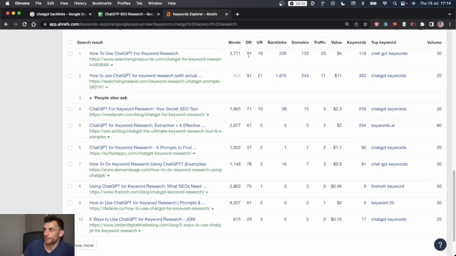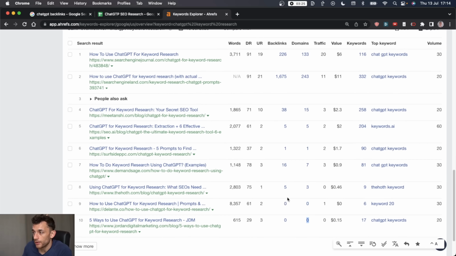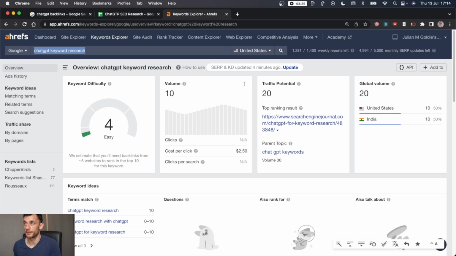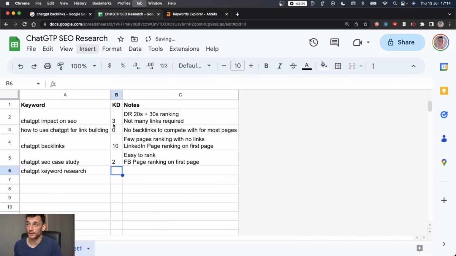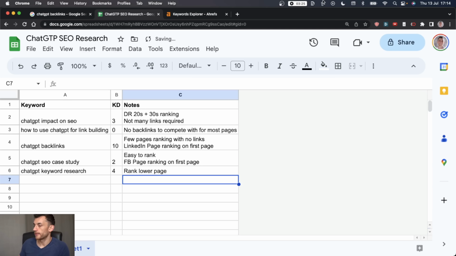Let's consider it. Search Engine Journal ranking at the top, we're not going to outrank them most likely. We've got a couple of DR0s at the bottom there. Maybe we could get onto the bottom of the first page with that. No harm in doing it. And I do have content around each of these topics that I can easily tailor to the keyword. And that's essentially how you would do the keyword research.